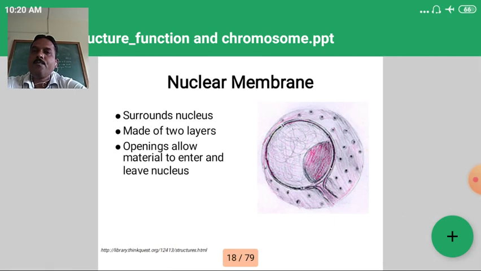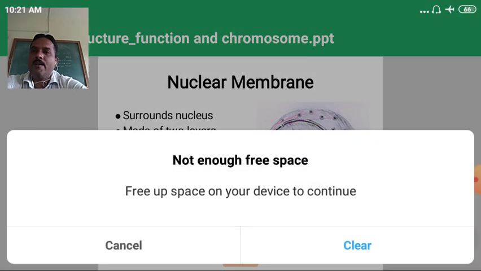It is separated from the cytoplasm by the nuclear membrane, and it contains the genetic material, DNA. The second part is the nuclear membrane. The nuclear membrane, which surrounds the nucleus, is made up of two layers, and it has openings that allow materials to enter and leave the nucleus. That is controlled by the nuclear membrane.